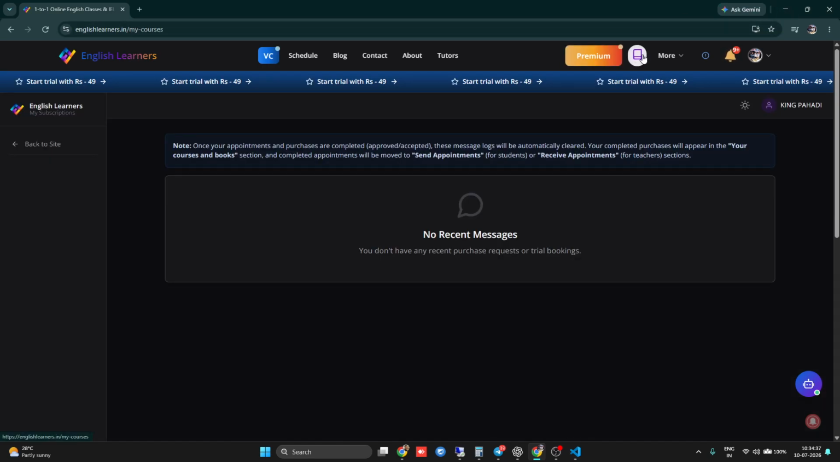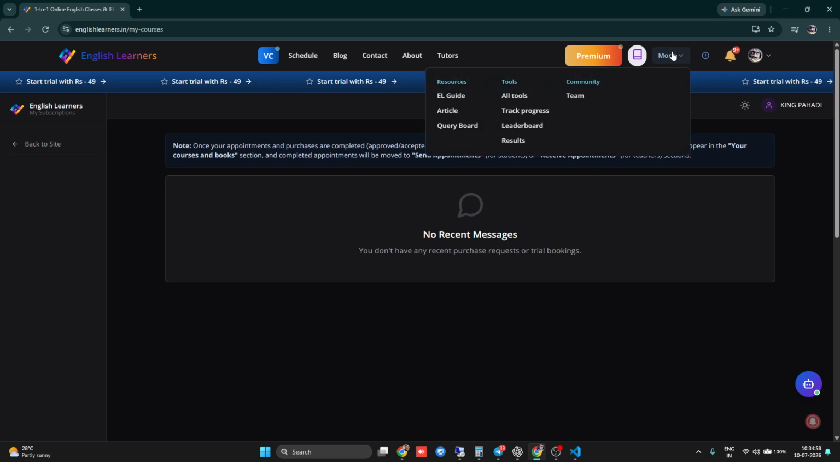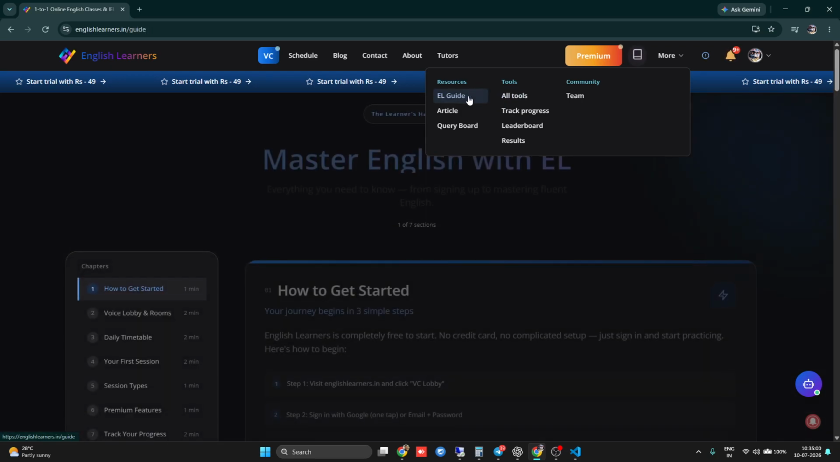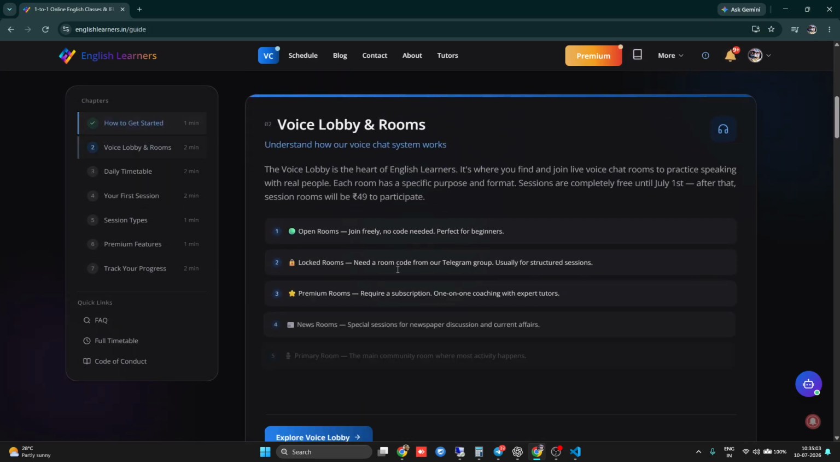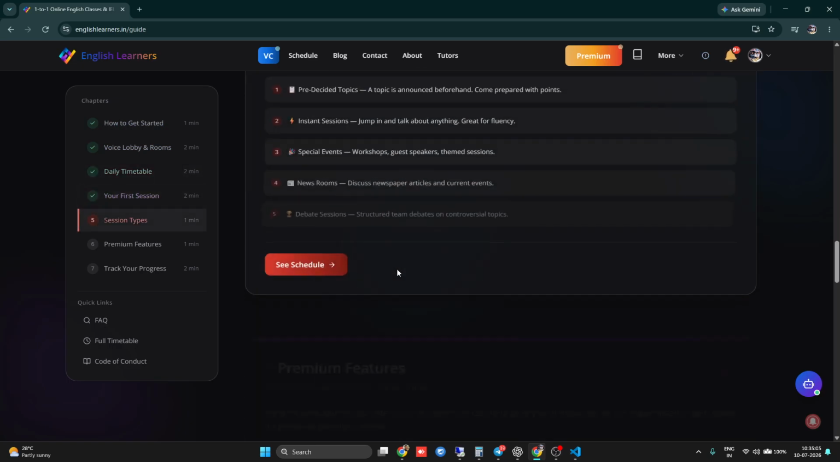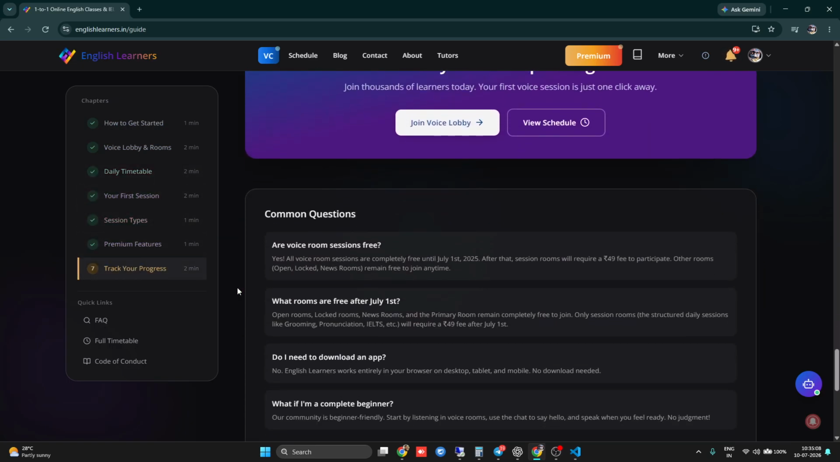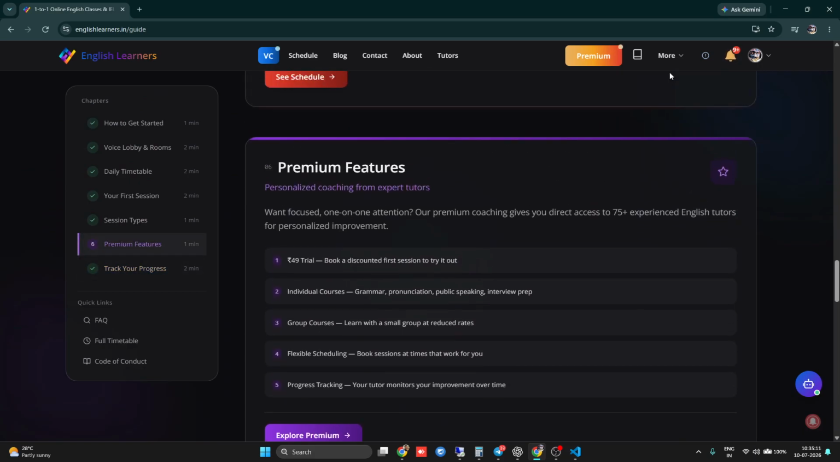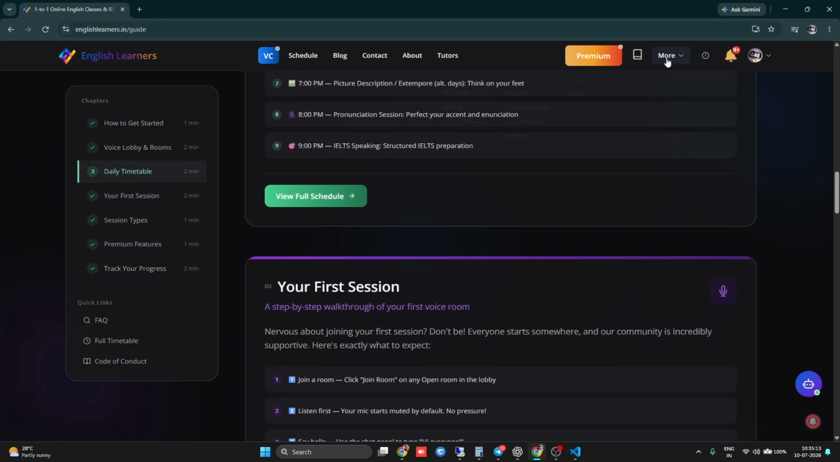And then we have this message section here, which is currently blank because I have not done anything with anyone. Here you will mostly receive the courses, the books, or the letters from the hosts of the sessions which you have signed up for. Then in the more section, you will see the EL guide, where it's everything about EL, like what is a voice lobby, what is time management. So instead of watching these videos, you can also come here and you will see everything. If you want the visual thing, then obviously you can check out the video as well.